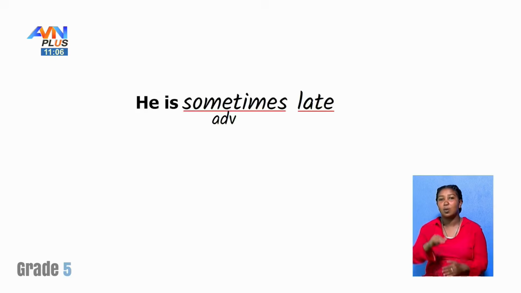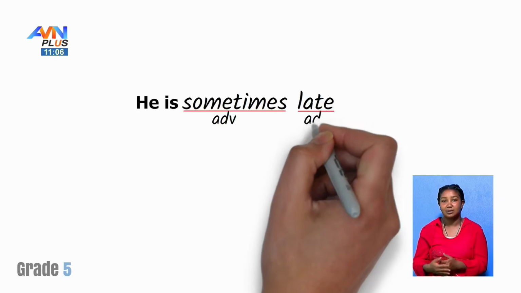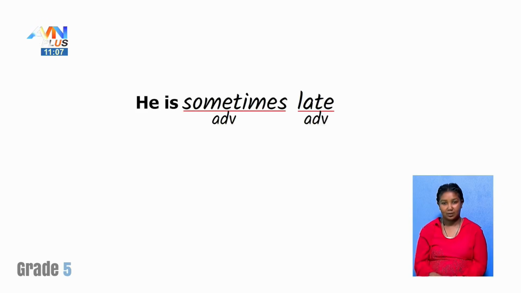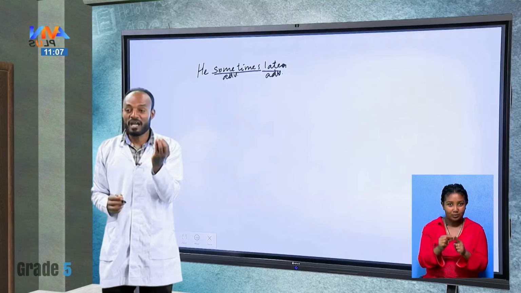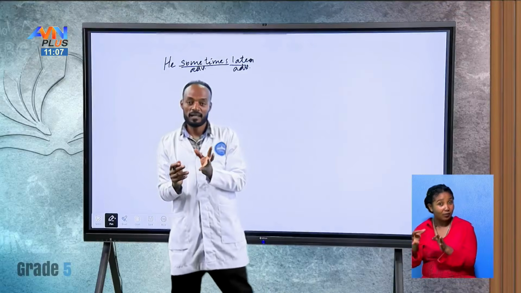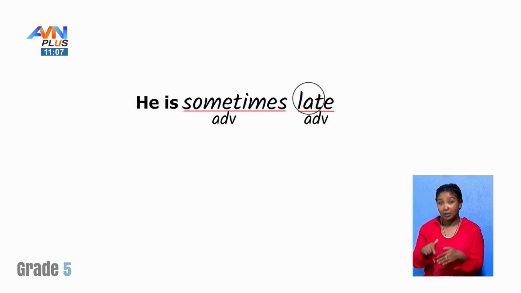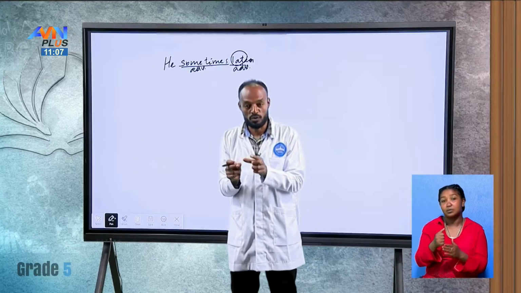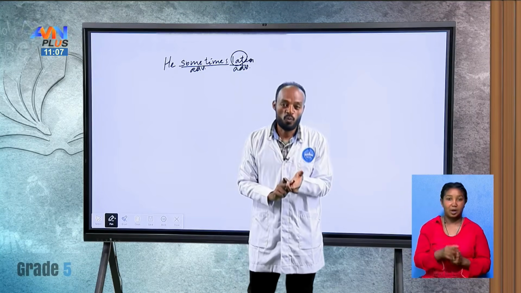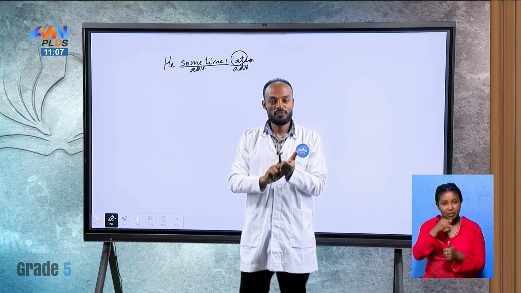What about late here? This one is also an adverb. So the word sometimes can modify another adverb. Just the word late is an adverb. So an adverb can be used to modify a verb, an adjective, and another adverb.